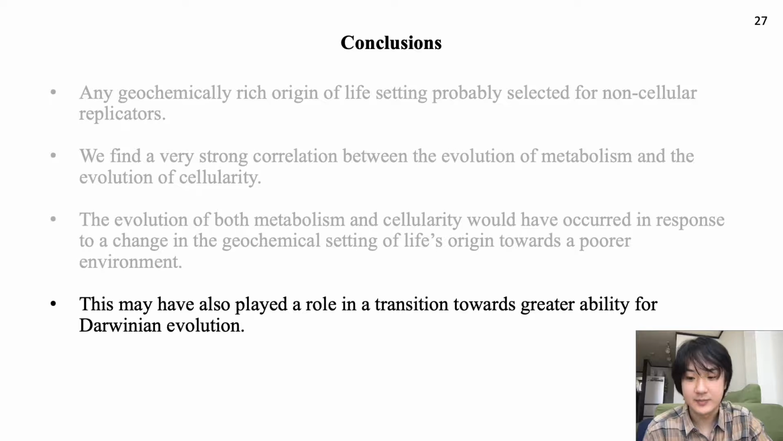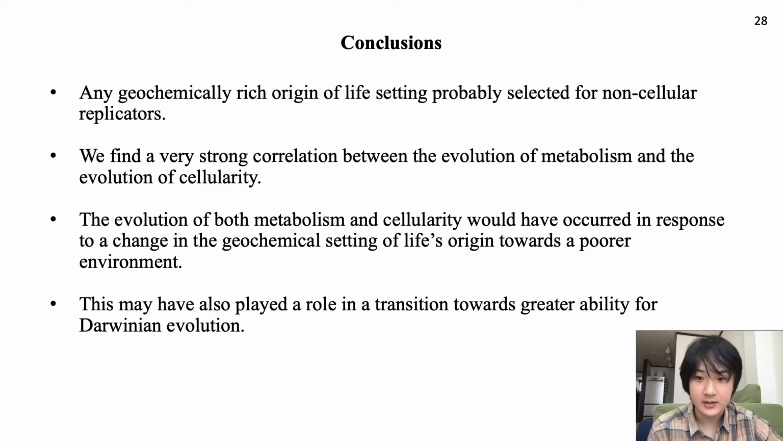In conclusion, we found that cellularity and complex metabolism are not an inevitable outcome of evolution, but rather they are linked traits that are reversibly selected for by the environmental availability of resources. Cellularity and complex metabolism in early Earth-based life likely evolved in response to a changing geochemical environment and facilitated life's capacity for Darwinian evolution.